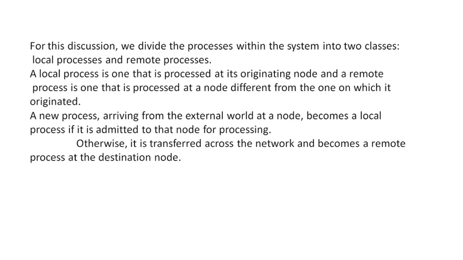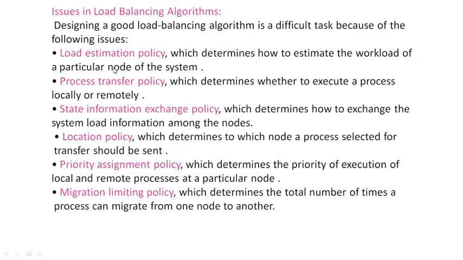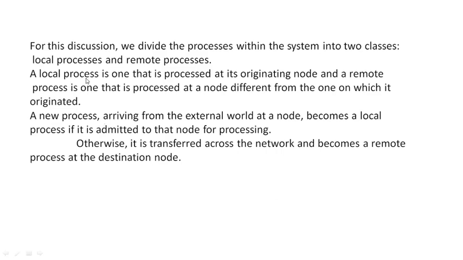So for the further discussion, we divide the processes within the system into two classes. Means we have seen here it is a local process or remote process. So first of all, a local process is one that is processed at its originating node, means where that process originated.